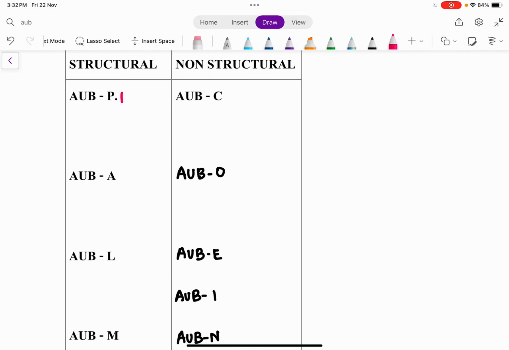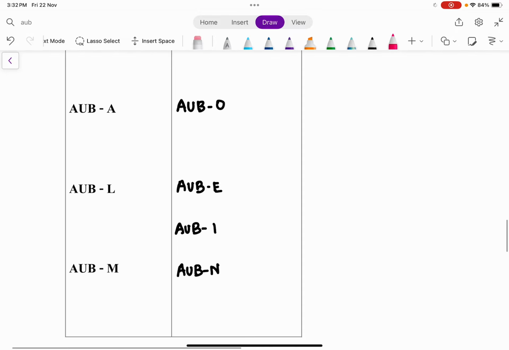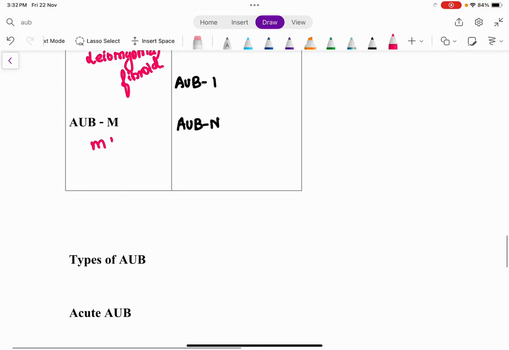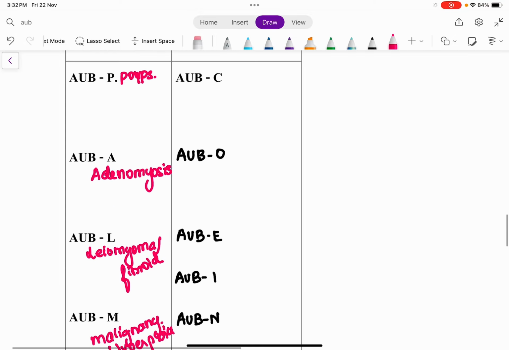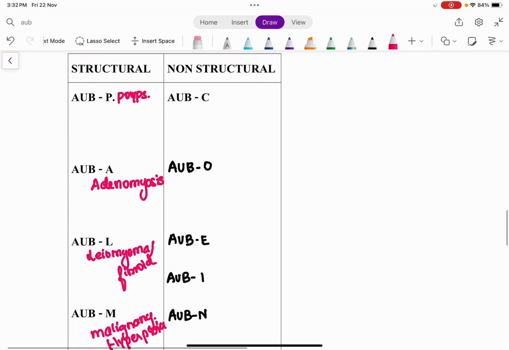So P stands for polyps. A stands for adenomyosis. L stands for leiomyoma, which is also called fibroid. M stands for malignancy. Any kind of gynecological malignancy can have abnormal uterine bleeding. Malignancy or hyperplasia. So these are the structural causes. So now let's discuss the structural causes.